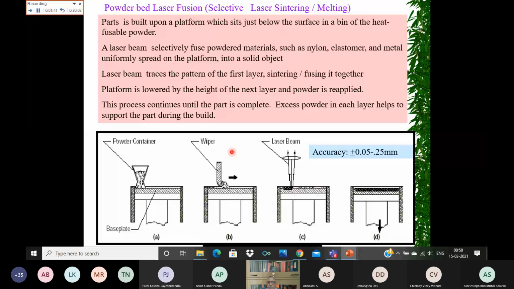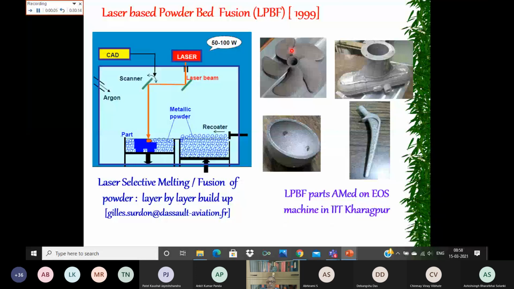Here you can see how various intricate components can be built. This is an impeller that has been built. This is a bio implant that has been built. This is an automobile component that has been built. All these things were done in one of the machines in the mechanical engineering department of IIT Kharagpur. All these were built here.